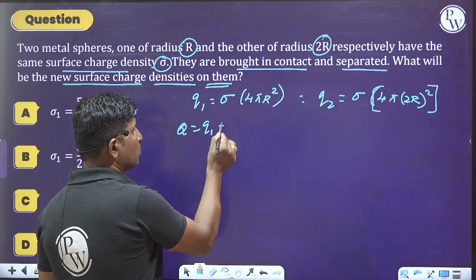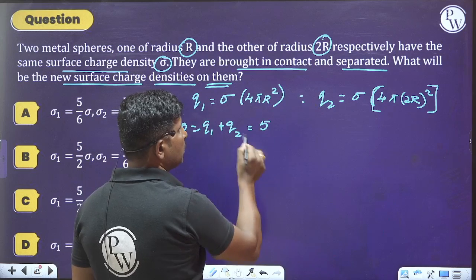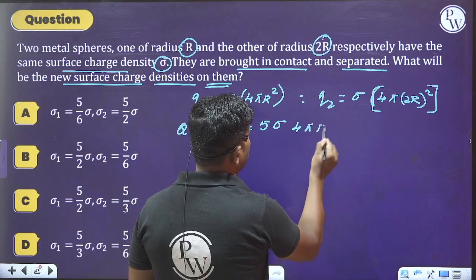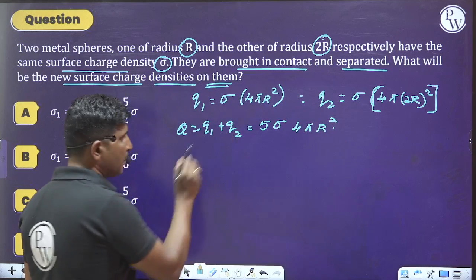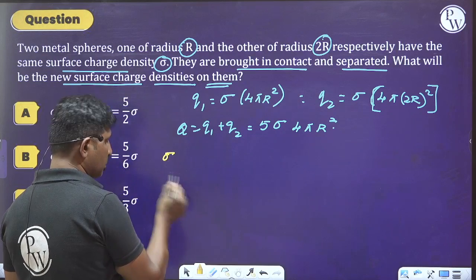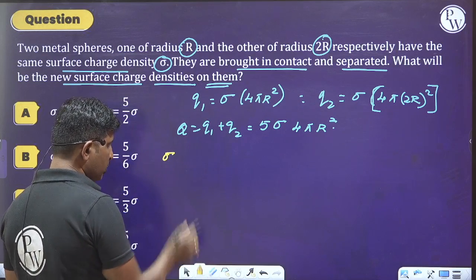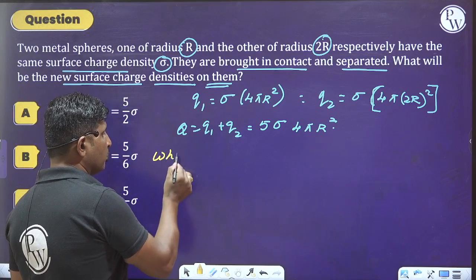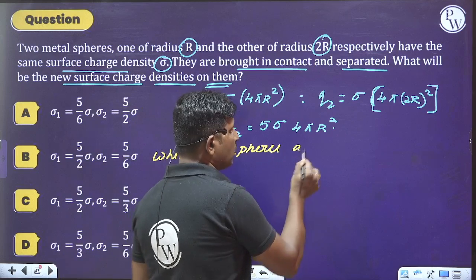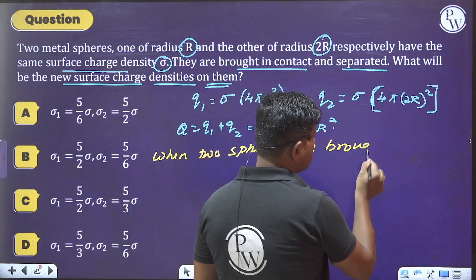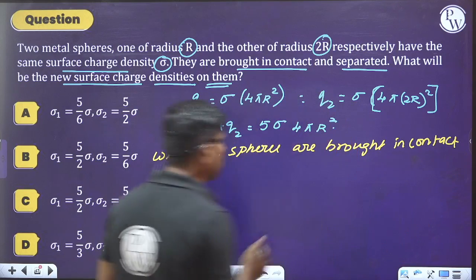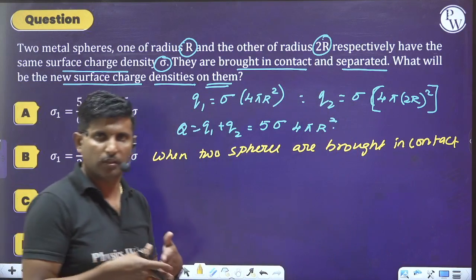Total charge is Q1 plus Q2, which becomes 5 sigma into 4 pi capital R square. Let's say it is capital Q. So what are the new surface charge densities? When the two spheres are brought in contact, we can say they will share their charges.